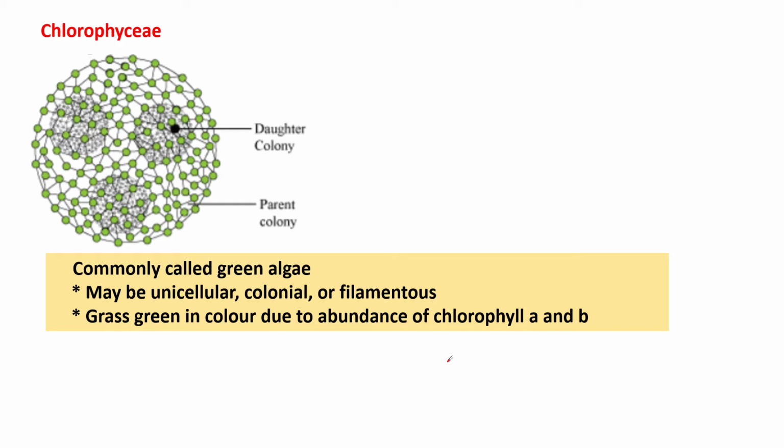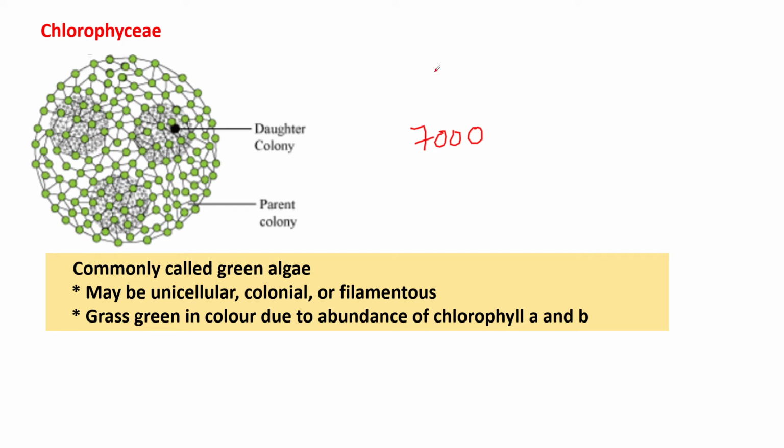It is actually the division Chlorophyta. Chloros means green in color and phyton means plant, which consists of about 7,000 species.